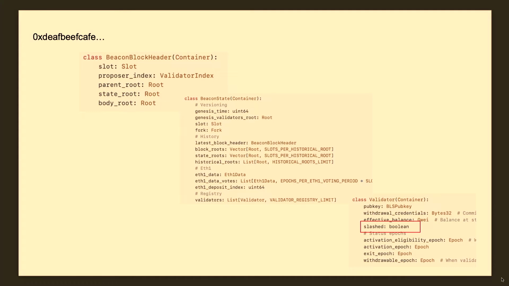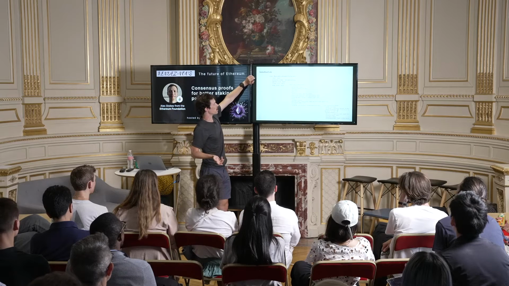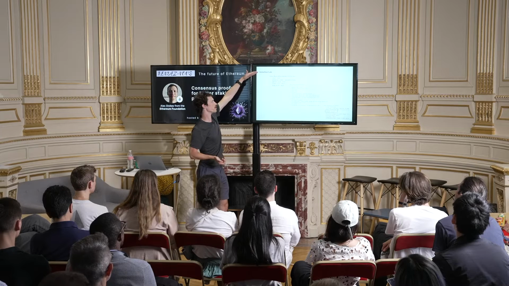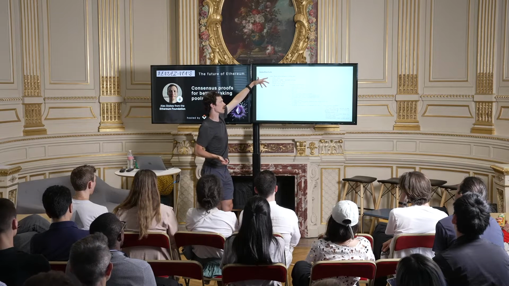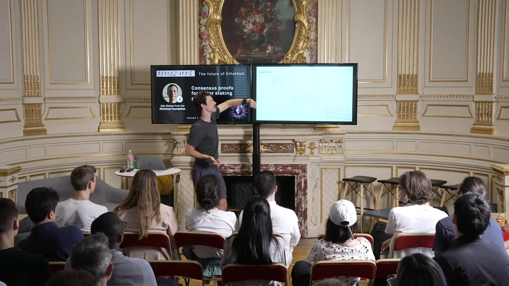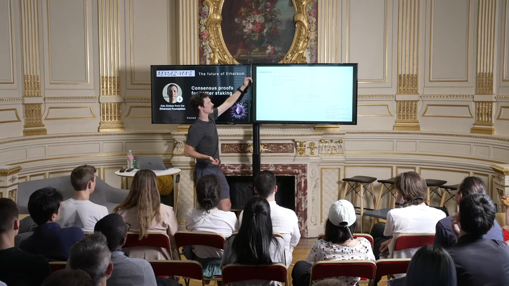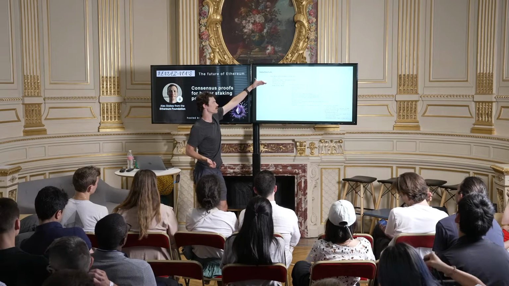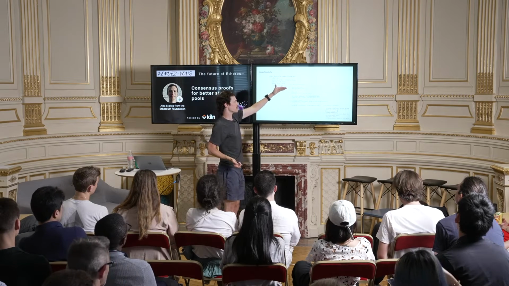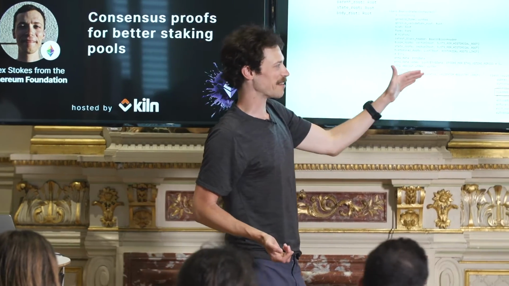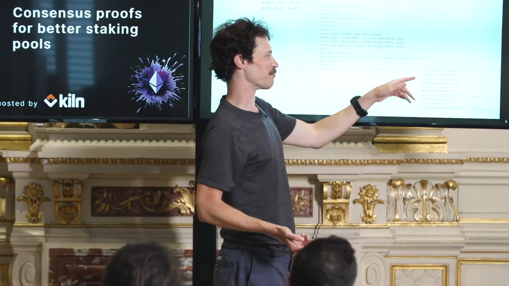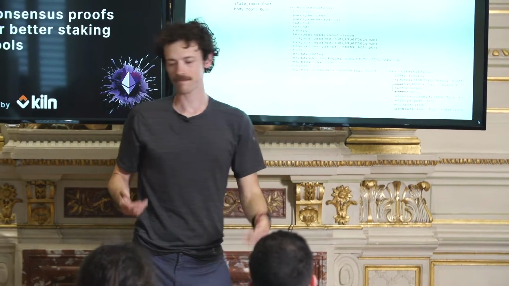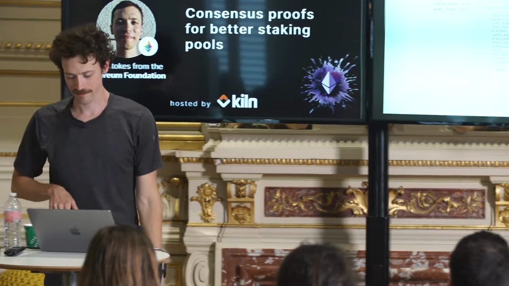So you could say, okay, here's the root. In particular, with this EIP, we work with block roots. So you have the block root, that commits to the block, and here I just show the header of this block. That commits to the state root, which commits to the state object, which has a list of validators. You can pick the validator you want, get down into it, and eventually prove, for example, in this case, just this one byte, slashed or not. So that's the idea.